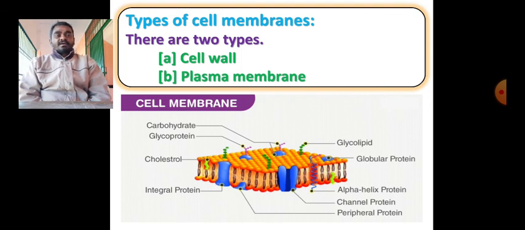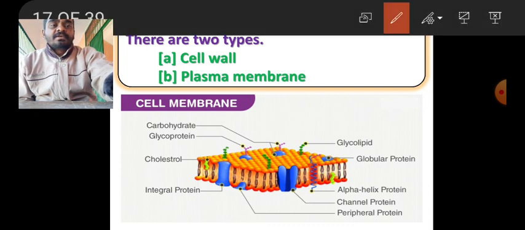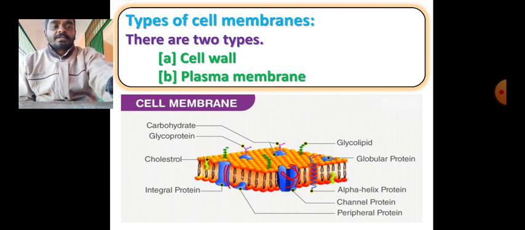It looks like a sandwich, right? And in this sandwich-like structure, you can carefully see the orange color at the top, and that orange color is one layer, and down below another orange layer is there, that is another layer. So between these two layers different proteins are embedded. Embedded means sunken. How? You can see clearly the proteins which are embedded here. These are all proteins. These are the protein molecules, the blue colored ones, and they are embedded here.